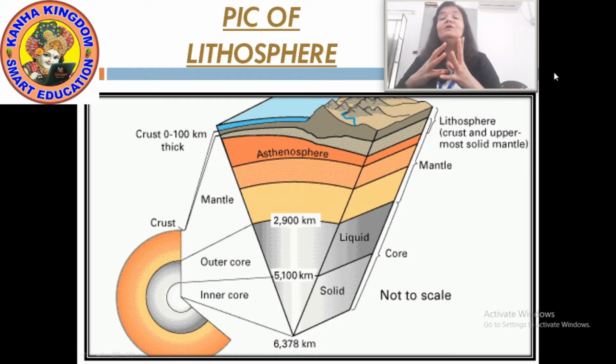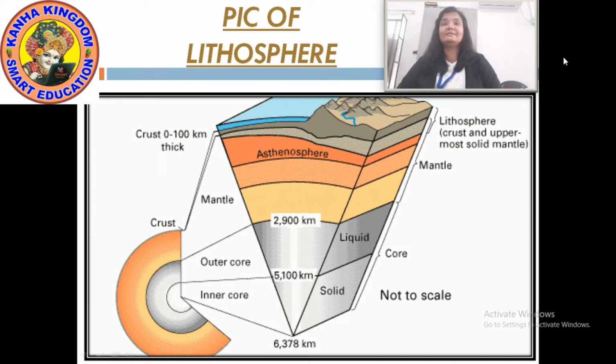Lithosphere and mantle 2,900 kilometers. Core 5,100 kilometers. And overall it is 6,378 kilometers. Okay, so this is the picture of the lithosphere, by which you have understood the layers of lithosphere. That is crust, mantle and core.